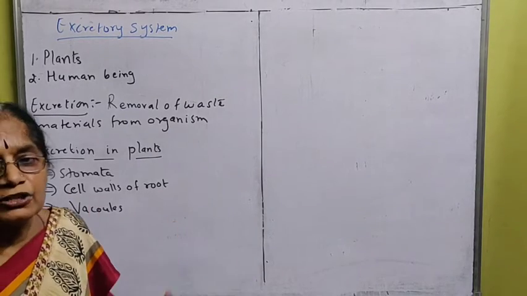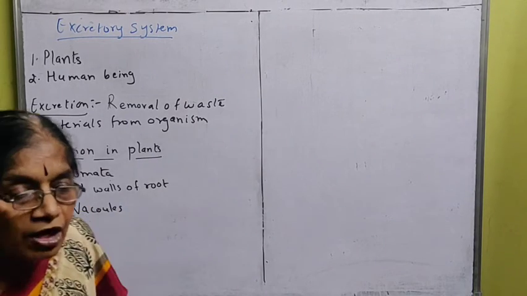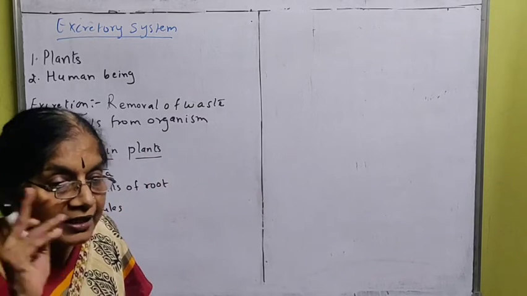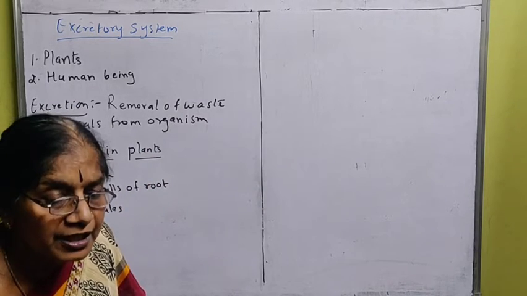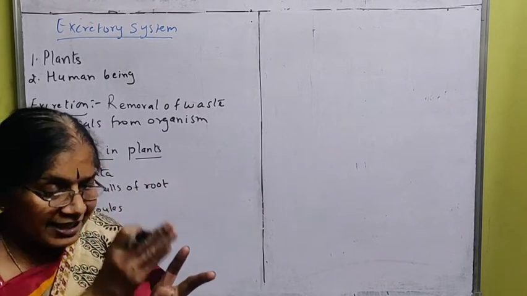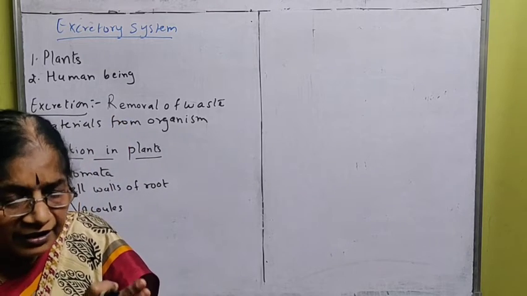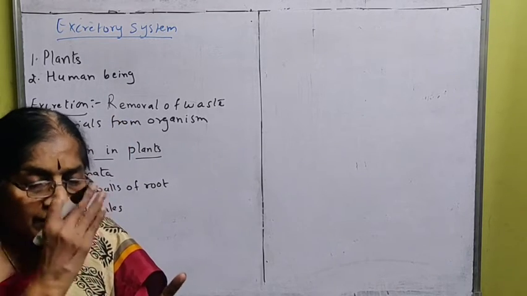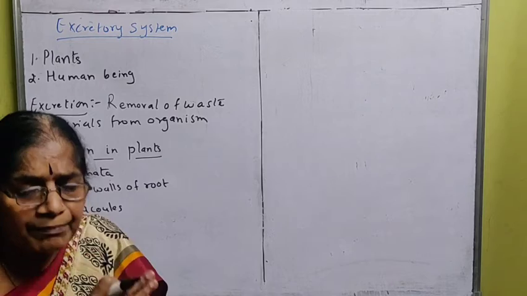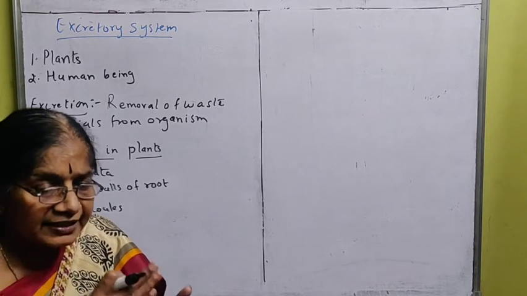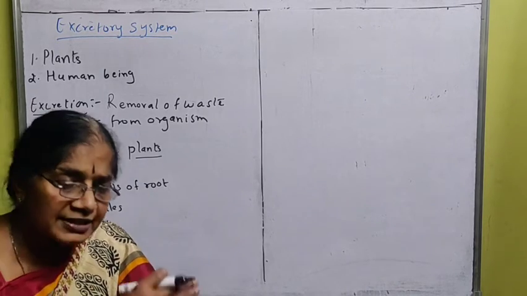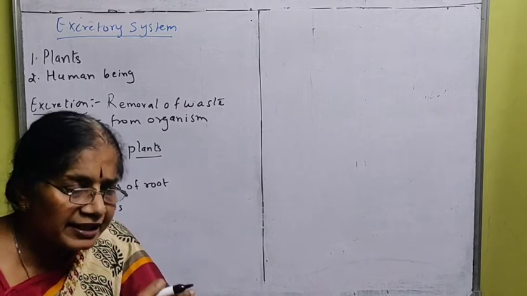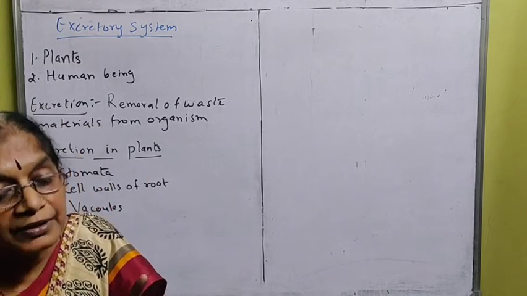Next one is the cell walls of the root. The roots also contain cell walls. Diffusion: what is diffusion? The thin membrane allows selected things from outside to enter into the cell, and what is not needed in the cell will be thrown out through that cell wall.